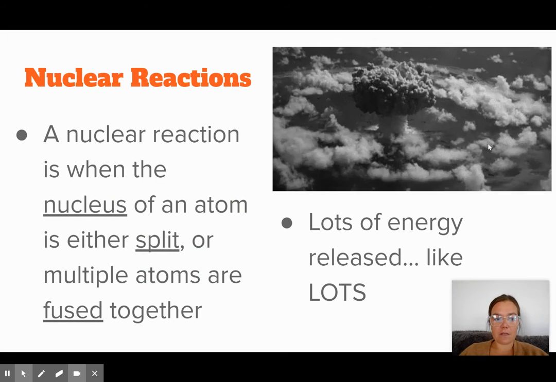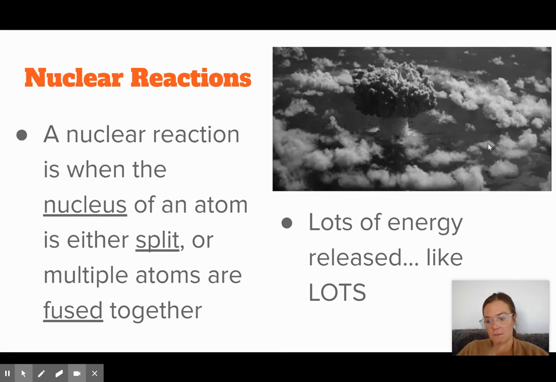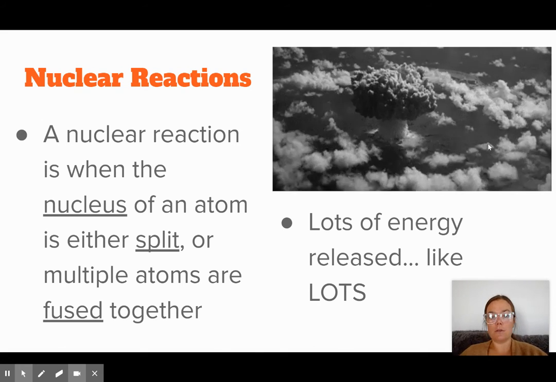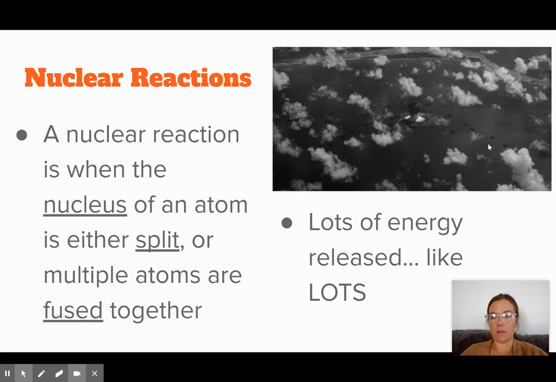So these nuclear reactions, remember, occur in the nucleus when an atom is split or fused together. So you start with one type of atom. At the end, it's a brand new atom that is either bigger or smaller. And when you do this, there's so much stored energy in the nucleus that a lot of energy is released when those nuclear connections are broken.